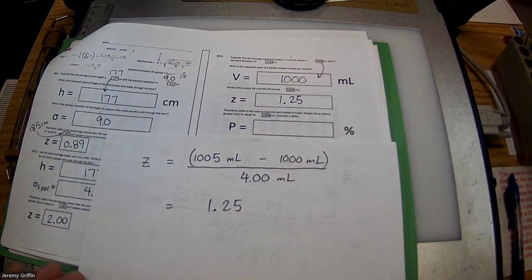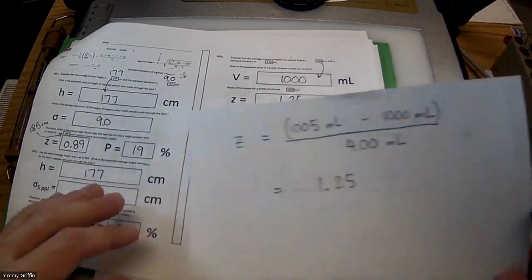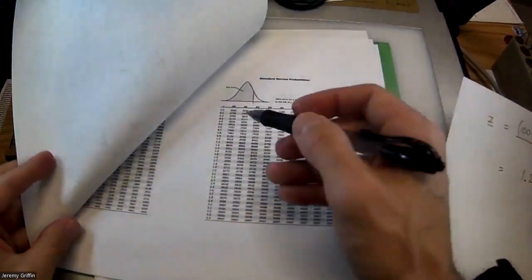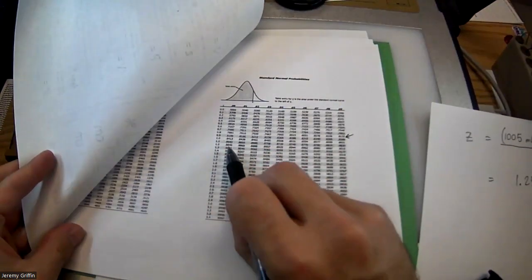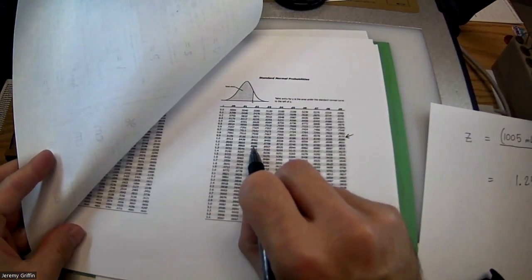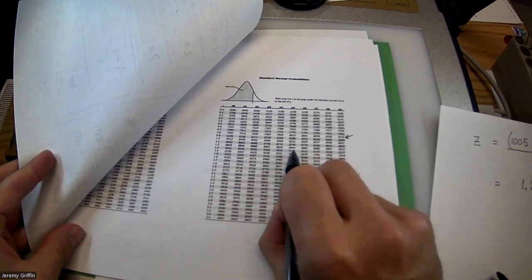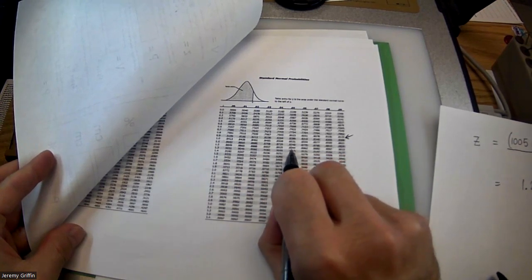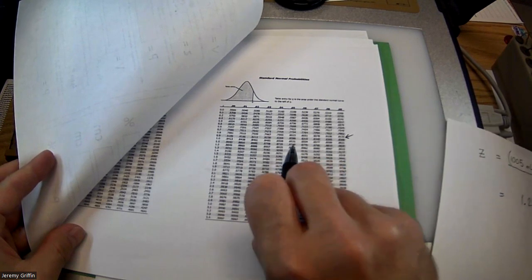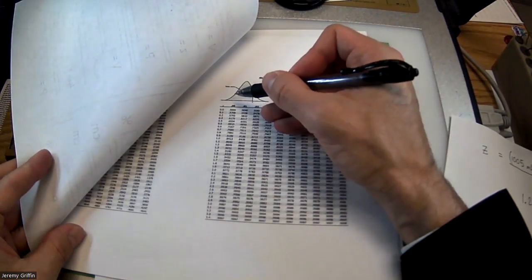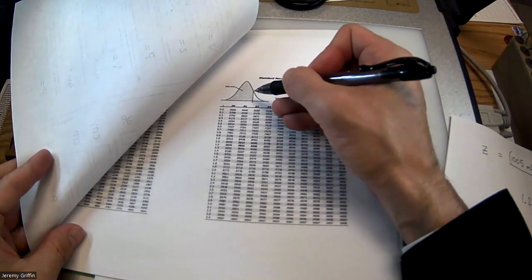You guys ready for the z-table? So I know my z value is 1.25. So let's go. 1.2 here, 1.20, 1.21, 1.22, 1.23, 1.24, 1.25. I'm going to round this to the nearest percent. I'll call that 89%. Now, remember, guys, 89% is less than that.